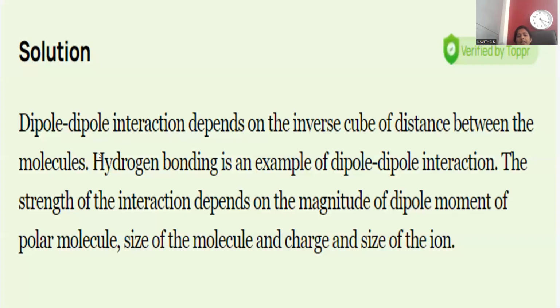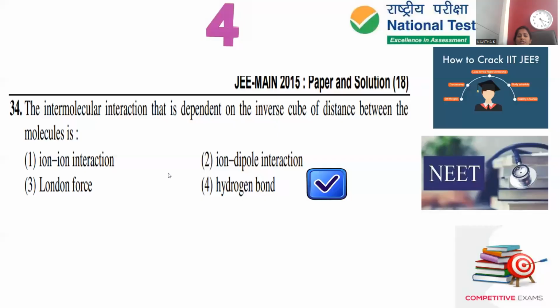Let me explain in detail. Dipole-dipole interactions depend on the inverse cube of the distance between the molecules. That dipole-dipole interaction is in turn known as hydrogen bonding. Hydrogen bonding is an example of dipole-dipole interaction. The strength of the interaction depends upon the magnitude of the dipole moment of the polar molecule, size of the molecule, charge, and the size of the ion. All these are the dependency factors to measure the extent of interaction between the dipole and the dipole, which in turn is said to be a hydrogen bond. So for question number 4, option number 4 will be the correct answer.